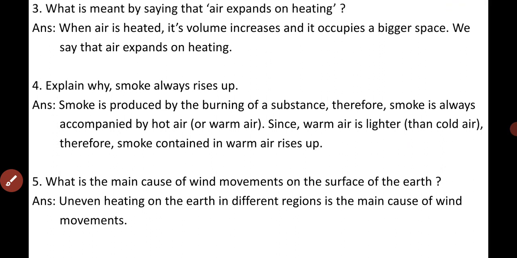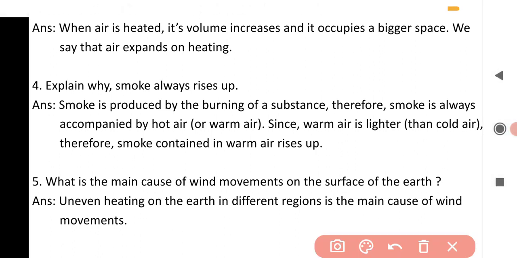Next question, what is the main cause of wind movements on the surface of the earth? Wind movement is caused due to the uneven heating on the earth in different regions. Clear? Uneven heating on the earth in different regions is the main cause of wind movements. Okay, next question.